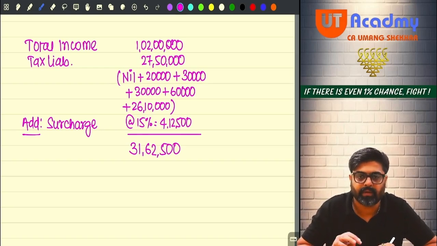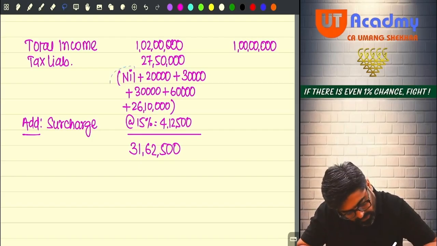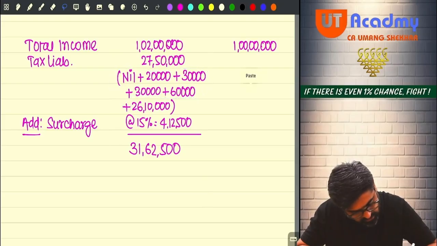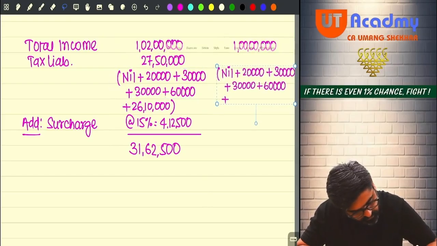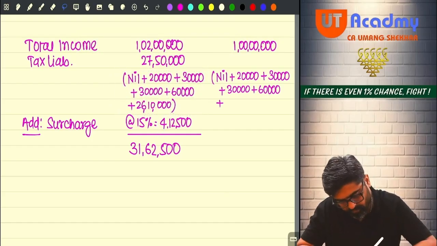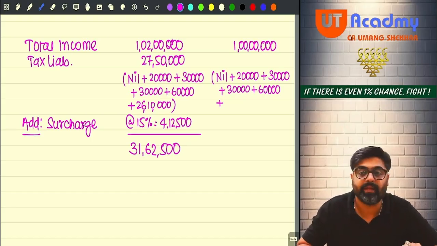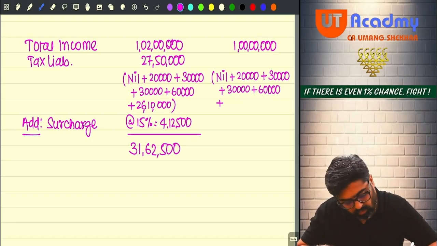Okay, no? But wait. If your total income would have been only 1 crore, how much tax would you have paid? You would have paid the same tax, but only the last tax amount would have changed. Yes or no? So the last tax amount would have changed. It would have been how much? Please tell me. It will be 1 crore minus 15 lakh, 85 lakhs. On 85 lakhs you would have paid 30%, 25 lakh 50,000. Okay. So this would have been 25 lakh 50,000.